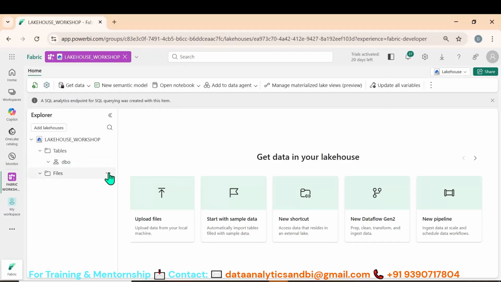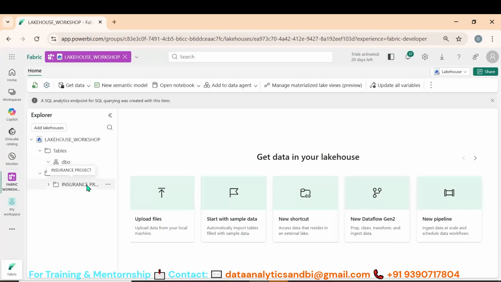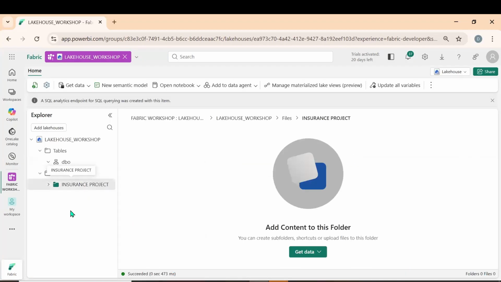Let me click on three dots and add a new subfolder. What is the subfolder name? Let us go with the insurance project, and create. Yes, I created the insurance project. So click on the insurance project, get the data into Lakehouse.